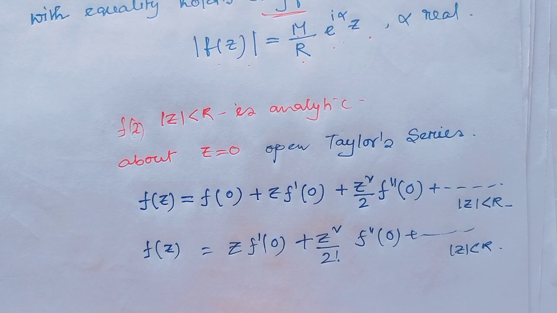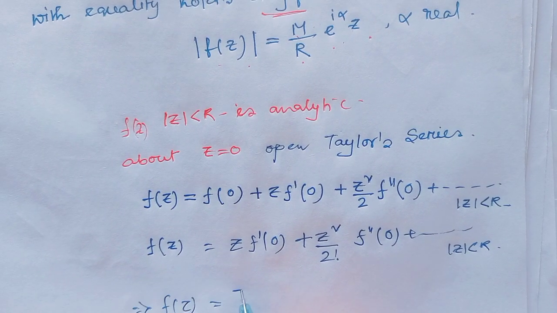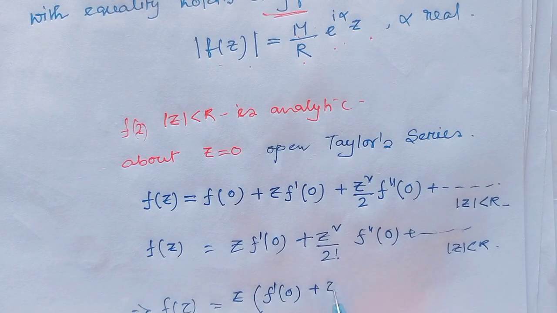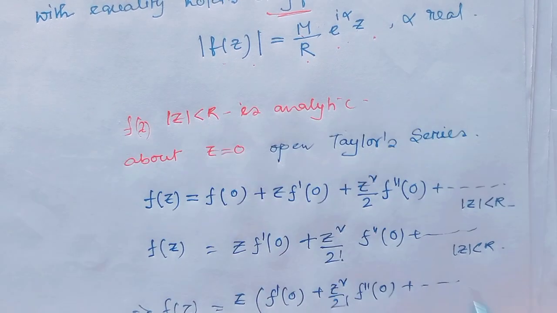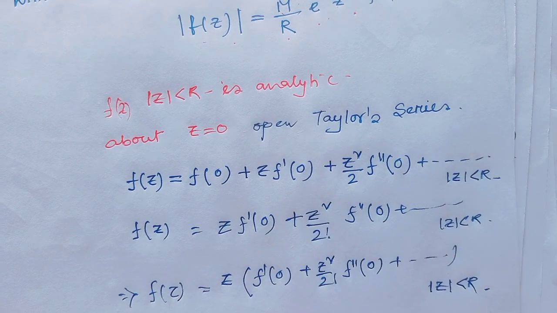Then we can write f(z) equals z times f'(0) plus z/2! f''(0), and so on, and this is also true for |z| < r.